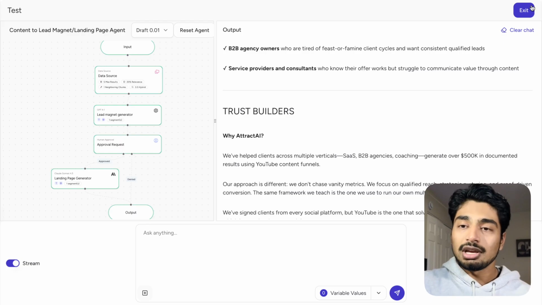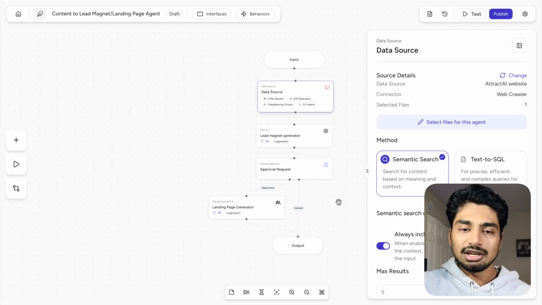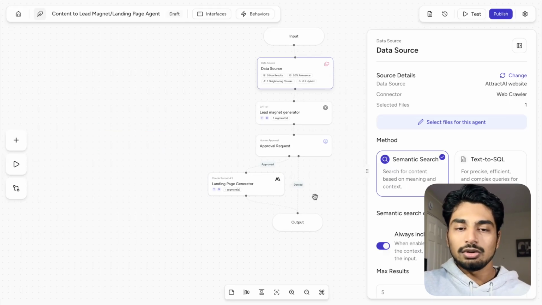All right, so that is automation number 2. I showed you a little bit more about the data source and a little bit more of the approval logic that you could do.